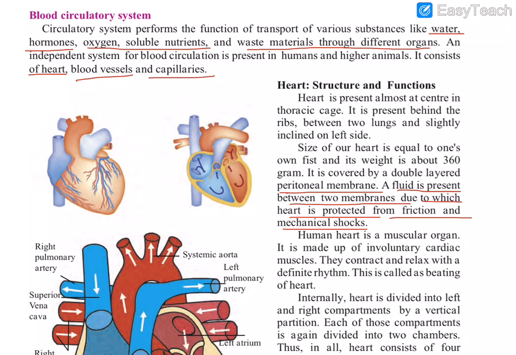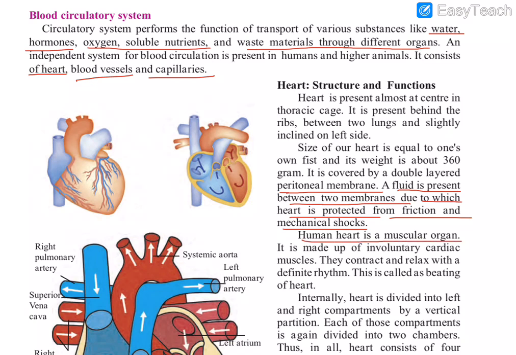Our heart needs protection when our body moves, or from any external forces and crashes. So a fluid is present between the double layer, that is the peritoneal membrane.